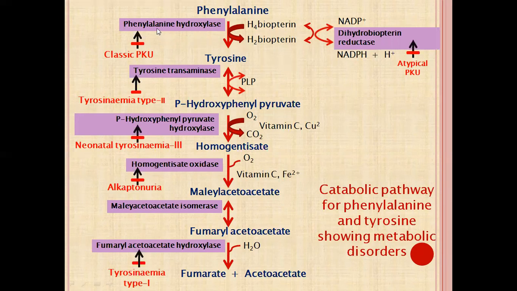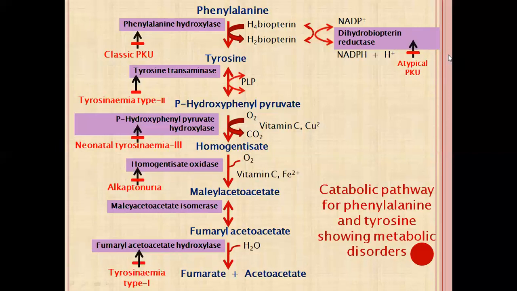One is phenylalanine hydroxylase. This is the main enzyme, and deficiency of this enzyme will lead to classical phenylketonuria. PKU is phenylketonuria. So in the classical case of phenylketonuria, which enzyme is deficient? Phenylalanine hydroxylase. And if there is a deficiency of dihydrobiopterin reductase, that will lead to atypical phenylketonuria.